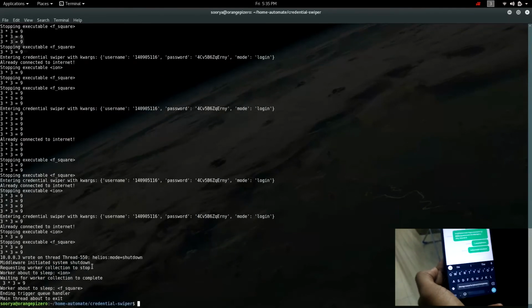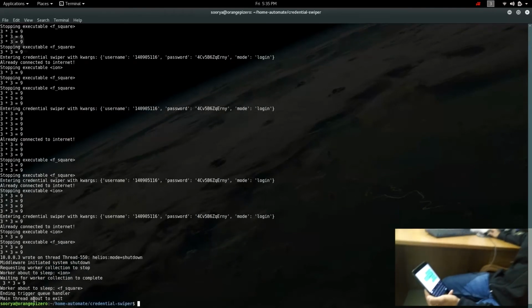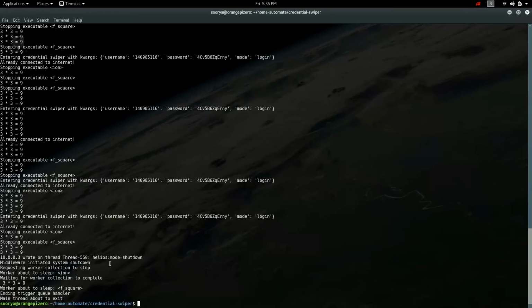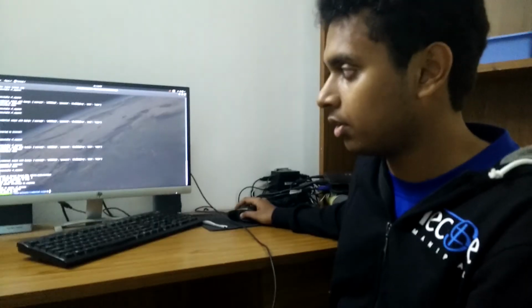Yep, and we can see in the terminal output that the main thread did indeed exit because it received a shutdown command. So now we know that we have the ability to send worker-specific commands as well as controller-specific commands. This gives a little bit of diversity to the type of functionality we can program, and all with the help of a simple SMS. No internet connection required from the end user. You just need a phone with cellular reception.